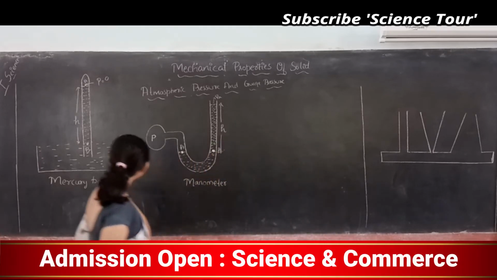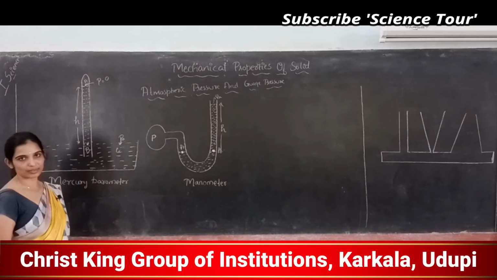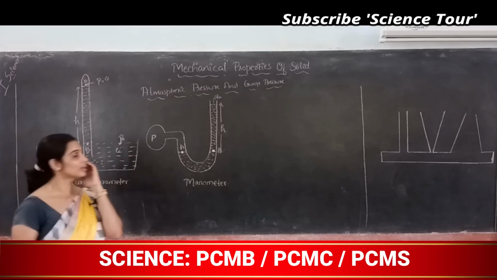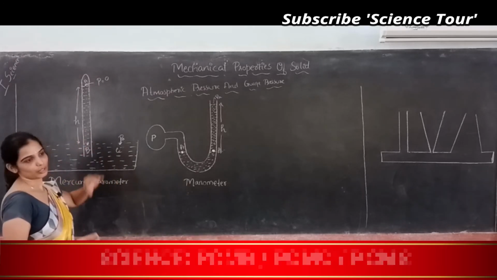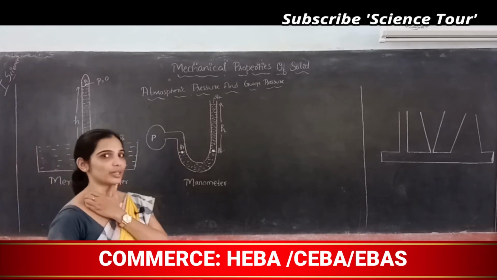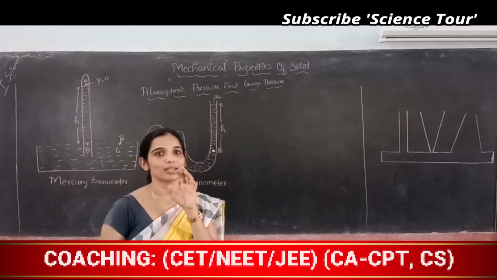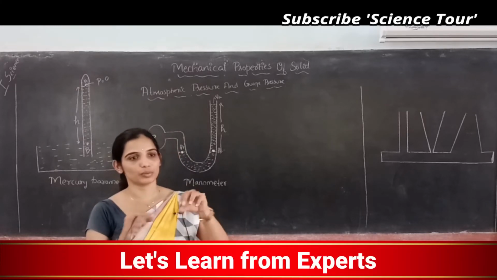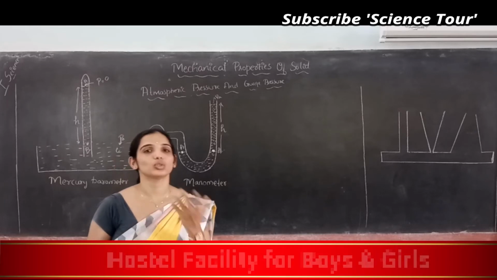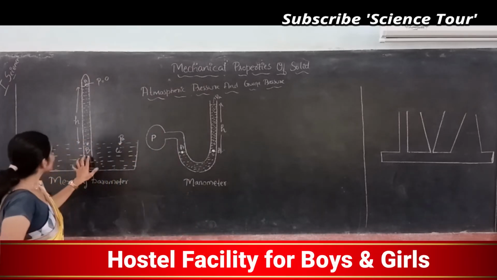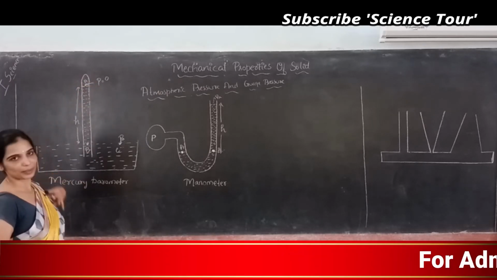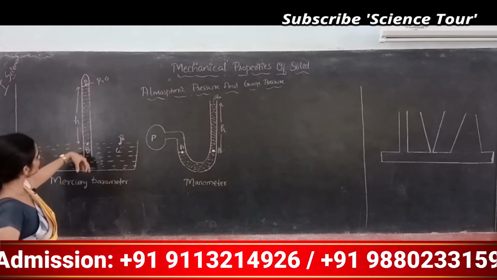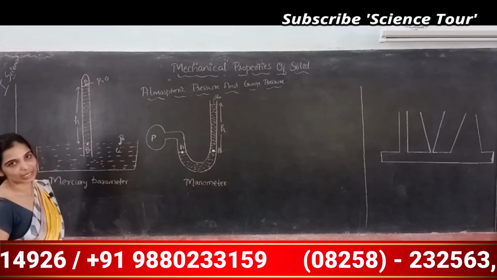It's a very simple setup, the barometer. A small container, you can take a small bowl, is filled with mercury, and one glass tube, just like the test tube we use in a chemistry lab. It should have one closed end and another open end. Just keep it immersed inside this container filled with the fluid.